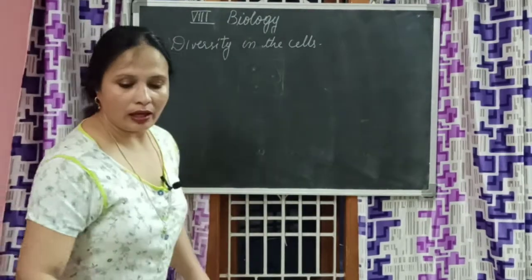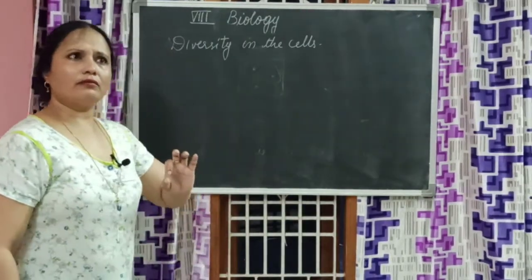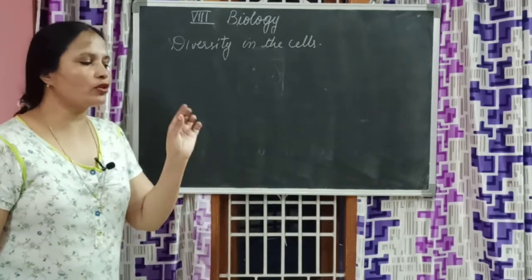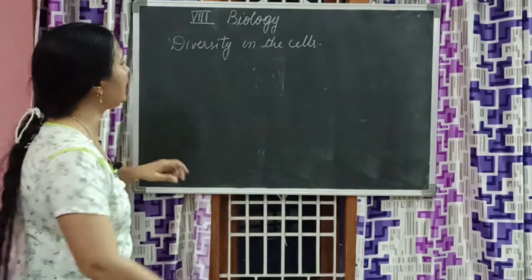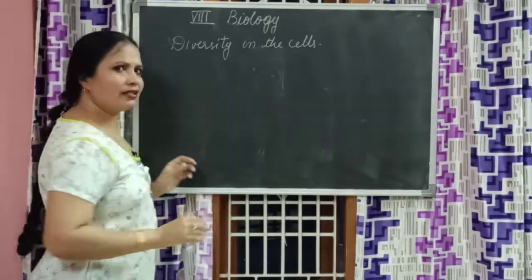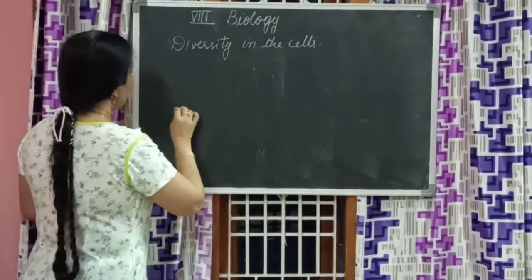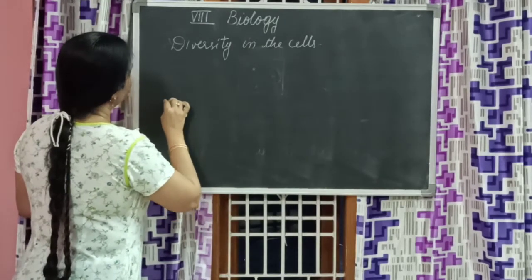Now, shape also, it is not about size only. The shape of the cells is also different. For example, let us see. I wish that you will be able to understand what I am drawing now.